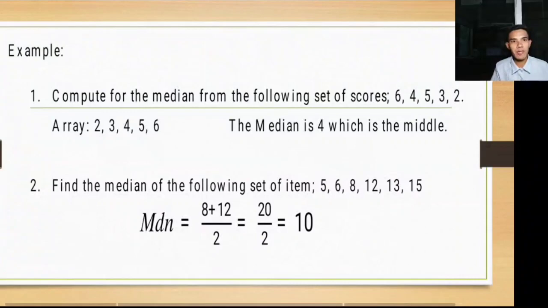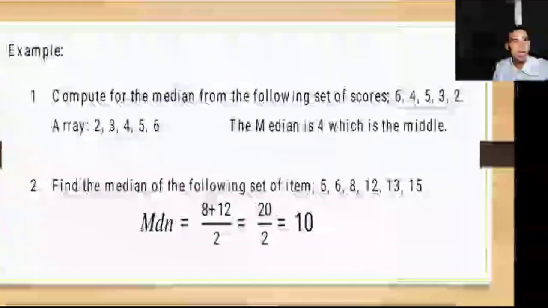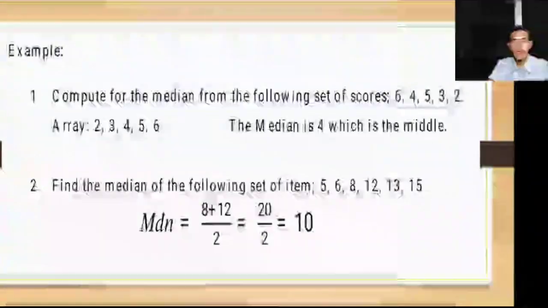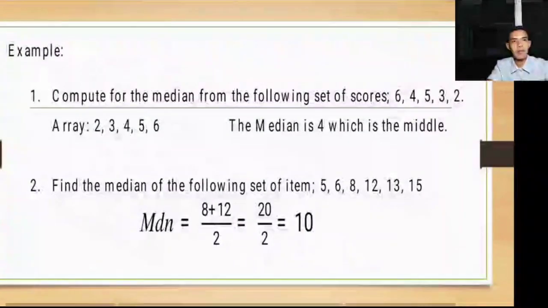So, if you have to get it, since 6 yan, dapat yung pangatlo. So, bilang ka dito, 5, 6, 8, yung 8 yung pangatlo. Galing naman sa kabila, 15, 13, 12. So, 12 yung galing sa kabila naman. So, you have to get 8 plus 12 divided by 2 in order to get the median. So, 20 divided by 2, the answer is 10. So, the median is 10. So, that's it for getting the median of the ungrouped data.